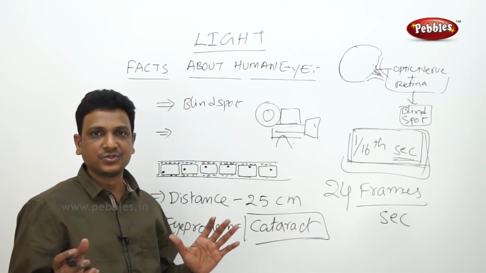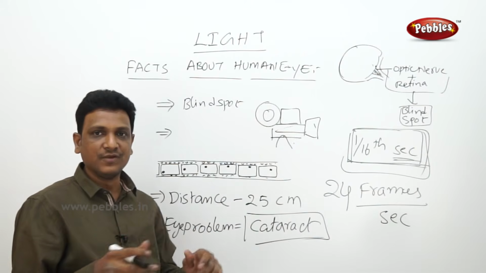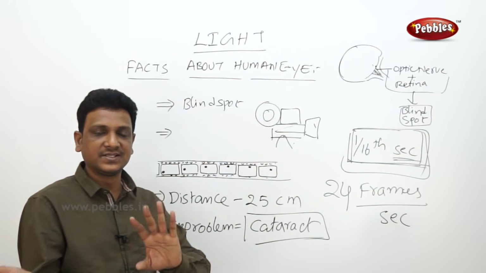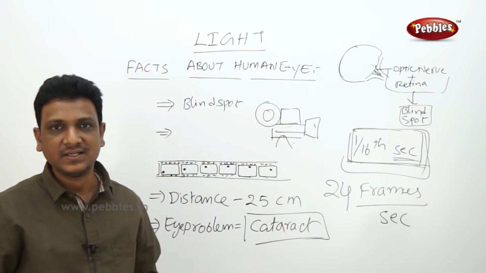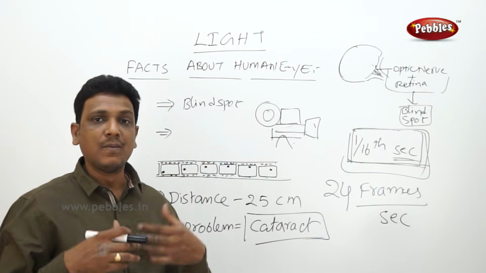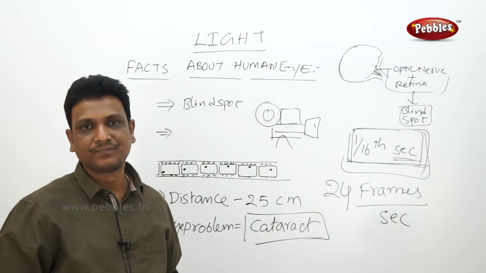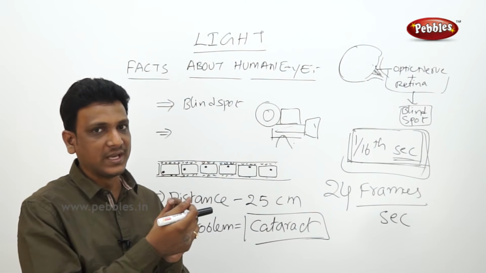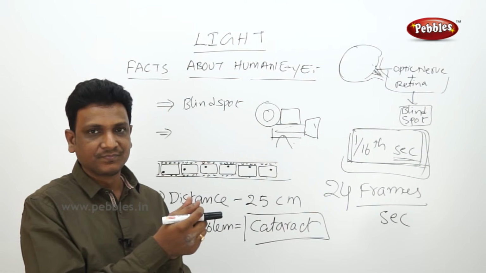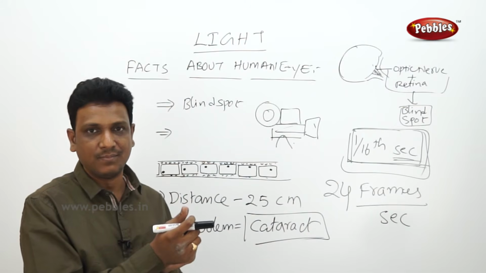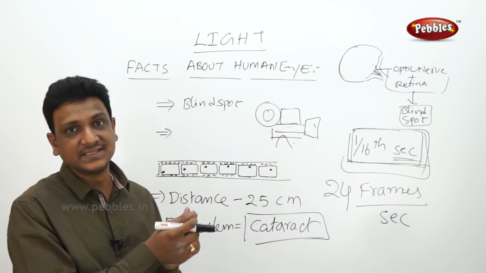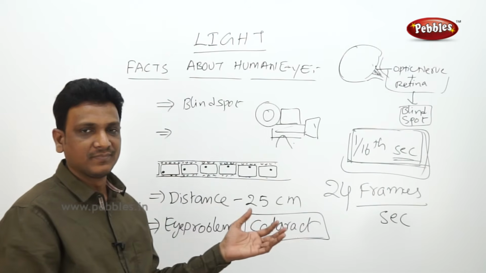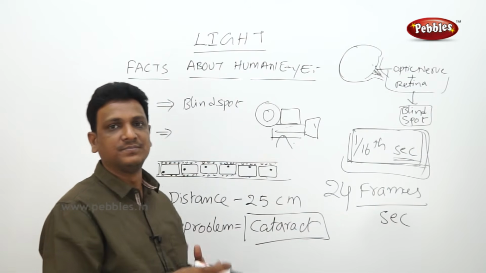So when you want to show something is really moving, if you are flipping a book, and your friend should feel that the pages are continuously moving, then it should have a speed of more than 16 per second. Right? Sometimes you make flip books. In the flip books, you make drawings and play the flip book, like playing cricket or throwing a ball. It should have more than 16 frames or images per second. Then you feel it is a moving object.